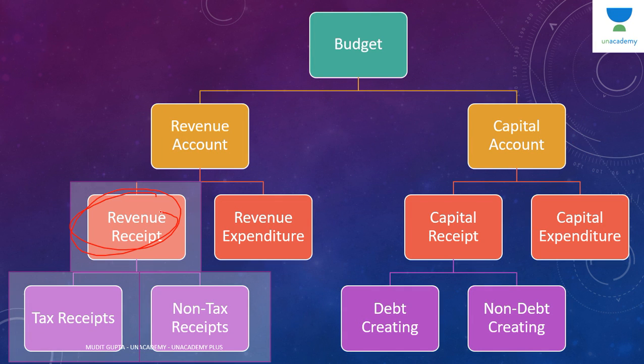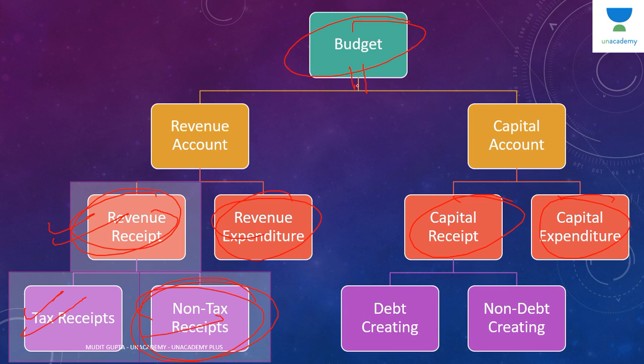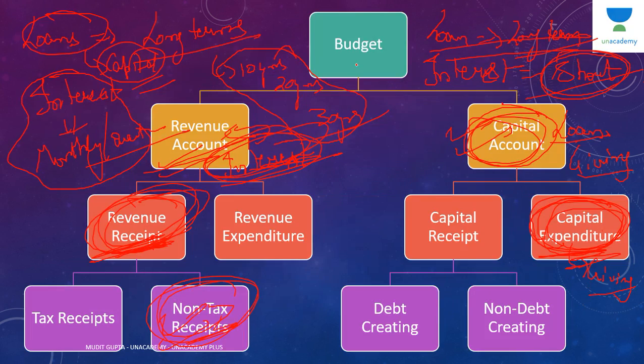We have seen three parts here, revenue receipt, tax receipt and non-tax receipt. This is it from this lecture. In the next lesson, we'll be covering revenue expenditure, capital receipt, capital expenditure. The entire budget and different measures associated with it, such as fiscal deficit, revenue deficit, primary revenue deficit, effective revenue deficit, primary deficit. All these measures we'll be looking at in detail.